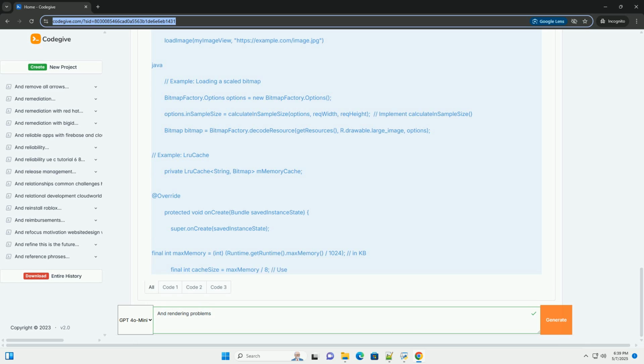2. Layout complexity. Cause: deeply nested view hierarchies and complex layout structures. The system has to traverse a large view tree to measure and lay out the views. Impact: slow layout inflation and increased CPU usage during measurement and layout. It contributes to jank. Detection: use Android Studio's Layout Inspector to analyze your view hierarchies. Look for excessively deep or wide trees.